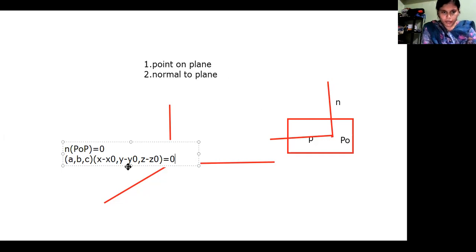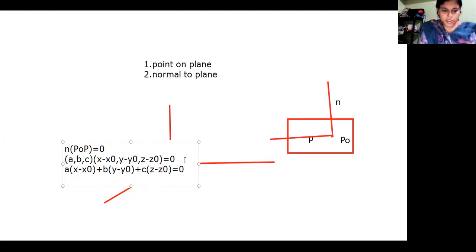Now if I evaluate this, I will get a into x minus x naught plus b into y minus y naught plus c into z minus z naught, which is equal to 0.